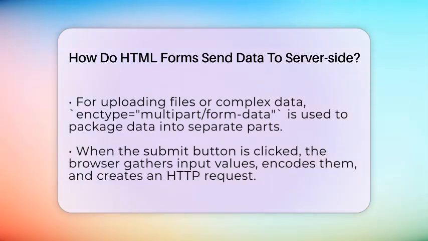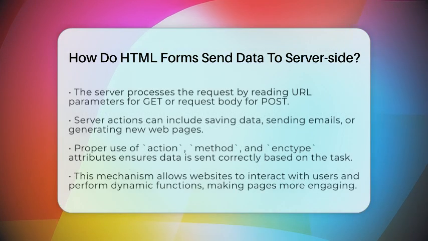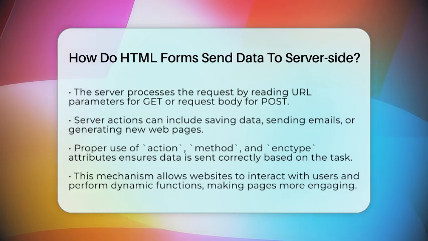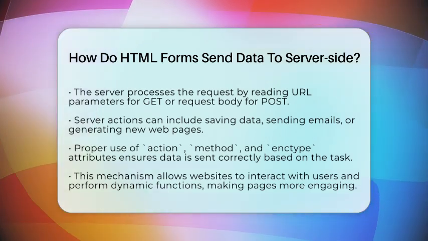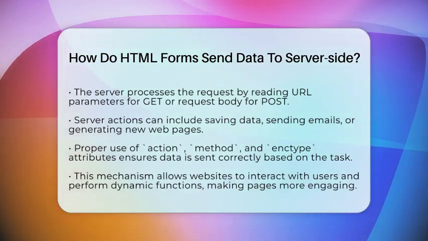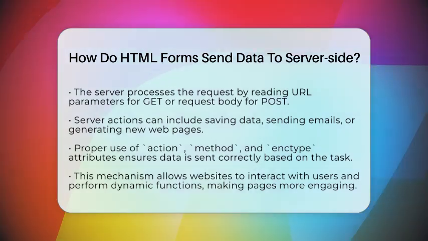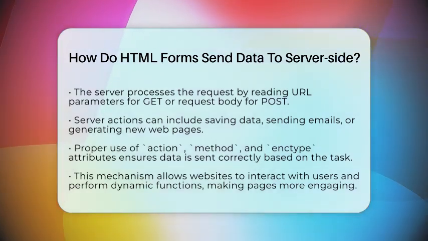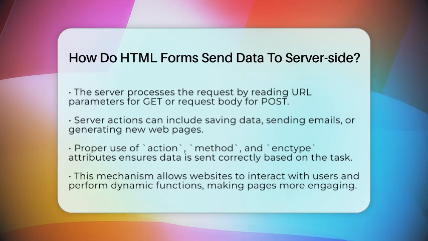Once the server receives this request, it looks at the URL for GET requests or reads the request body for POST requests. It then processes the data, which could mean saving it to a database, sending an email, or generating a new web page. Understanding how the action and method attributes work helps you create forms that send data correctly.